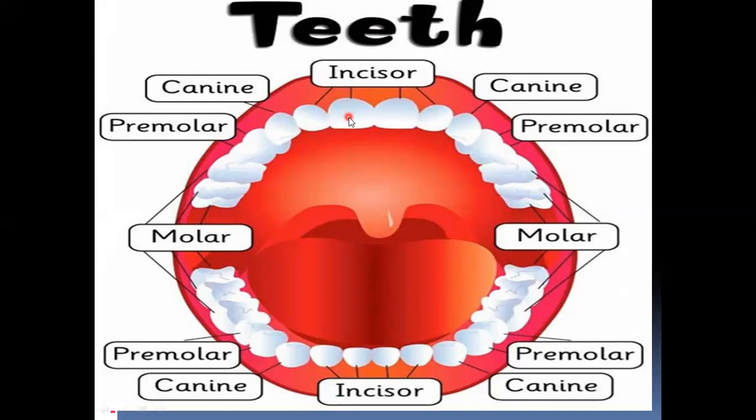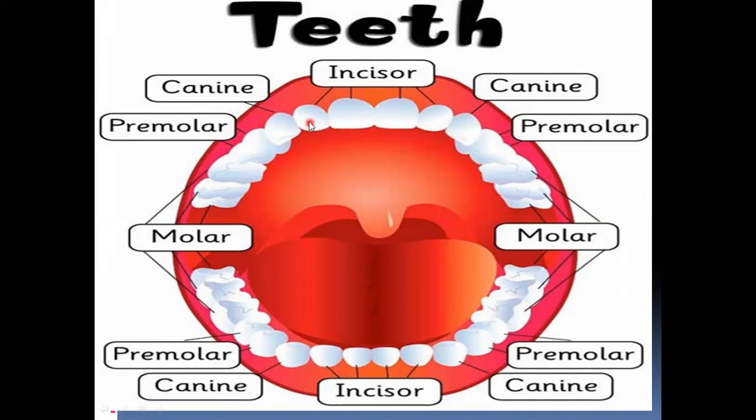So let us understand what are the different kinds of teeth. The first four in the center, in the upper jaw there are four, and in the lower jaw there are four, and they are called incisors. There are four incisors. Then next to the incisors on both sides, one canine each.